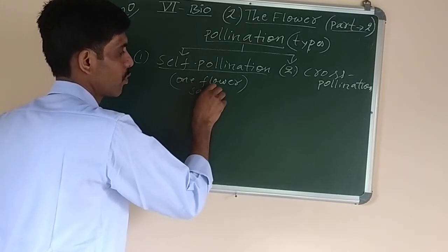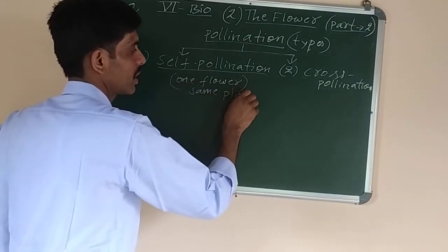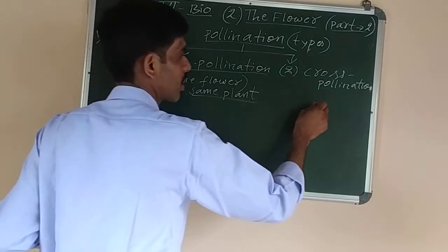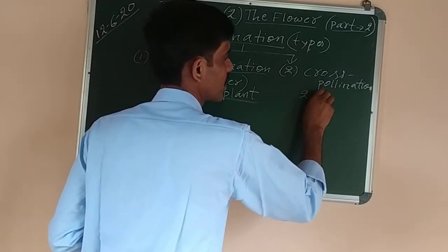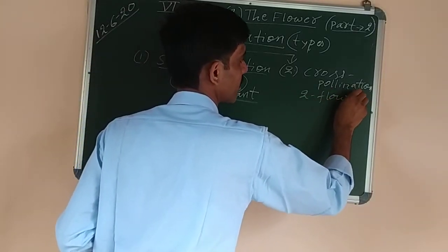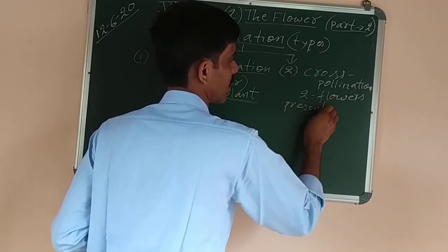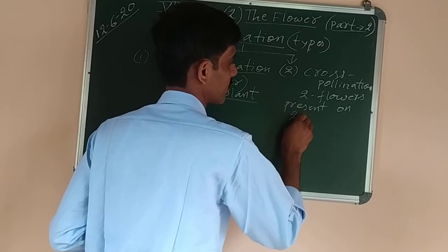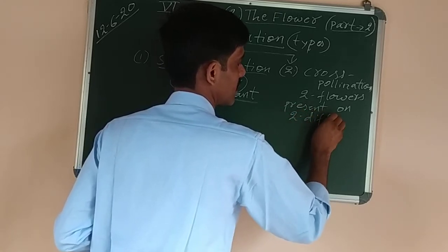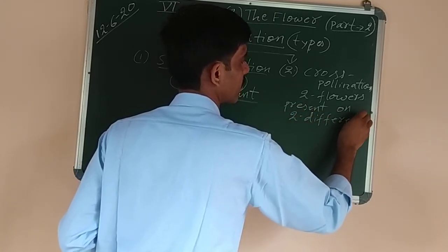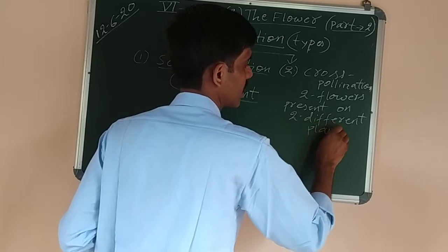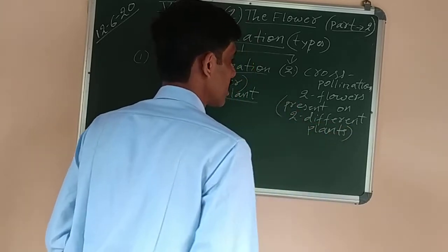Plant is same, one plant is only there. Okay, this is the difference. But in cross-pollination, it occurs between two flowers present on two different plants. This is the main difference that you have to learn. On two different plants, both the flowers are present.